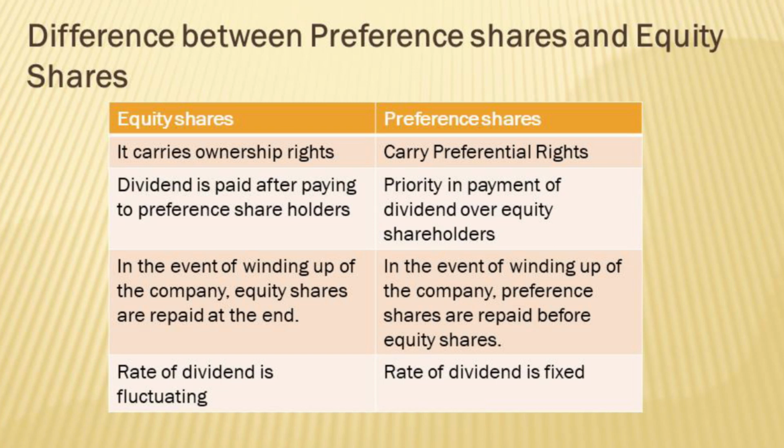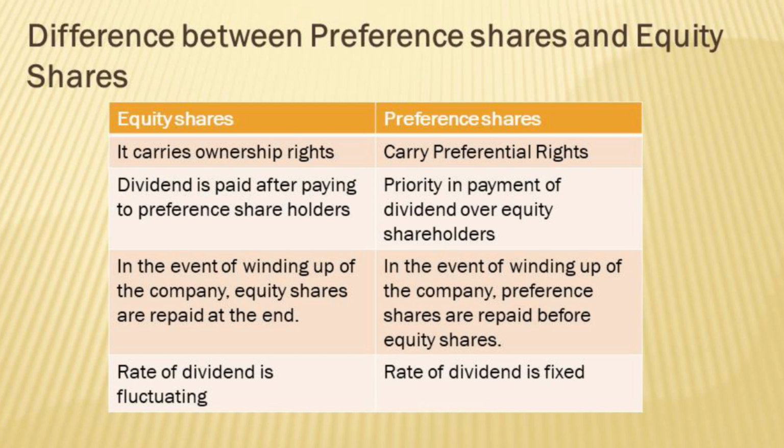When I talk about dividend, I hope all of you know what dividend is. It is a part of profit which is given to all the shareholders. When I talk about preference shareholders, their dividend is fixed and they get a preference over equity shareholders for dividend.